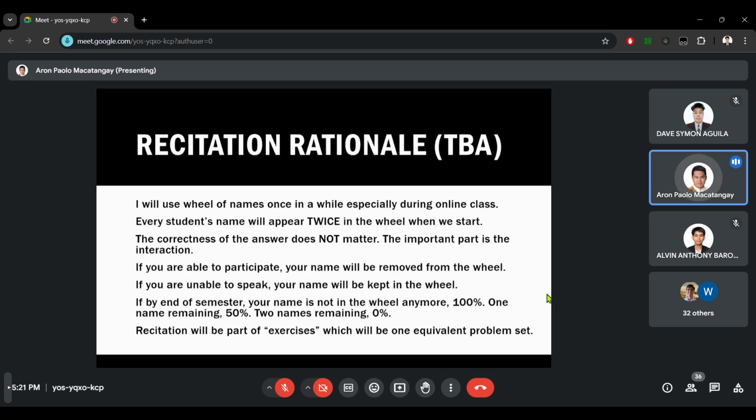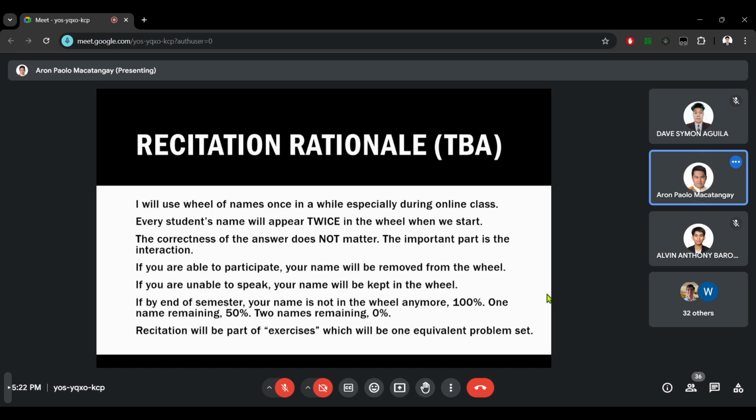If you are able to participate, your name will be removed from the wheel. So since you have two names in the wheel, you need to be called out twice before your name can be removed, before you are safe from recitation. If you are unable to speak, or maybe you're absent, or I am not happy with your response, then your name will be kept in the wheel. So you still have a chance to be called out next time.